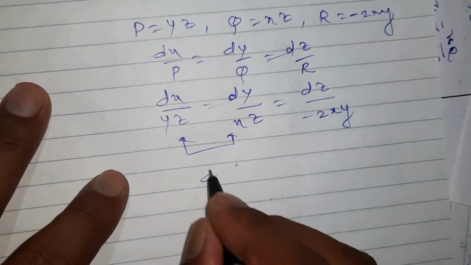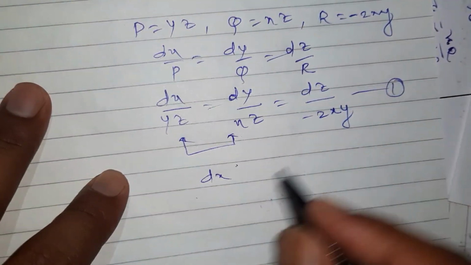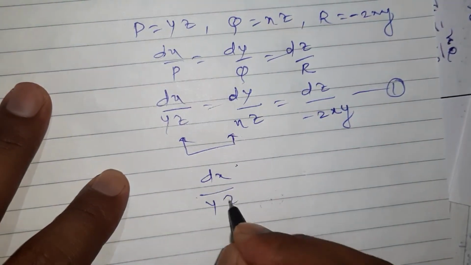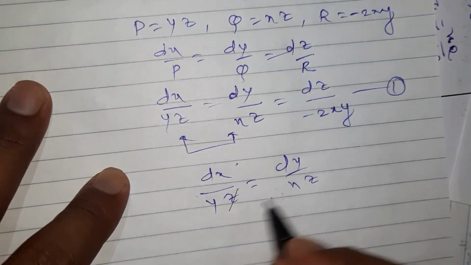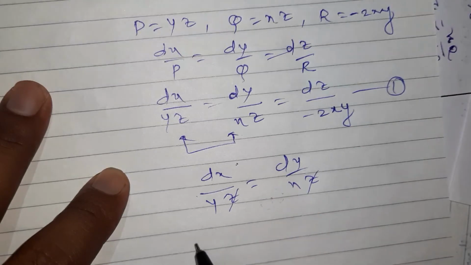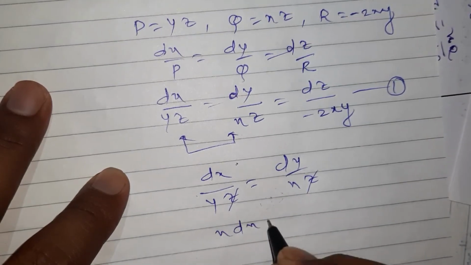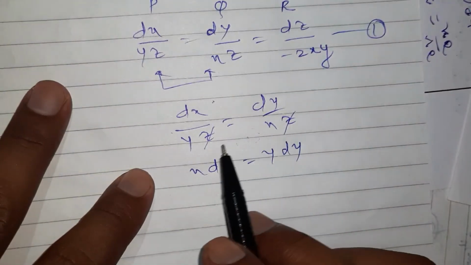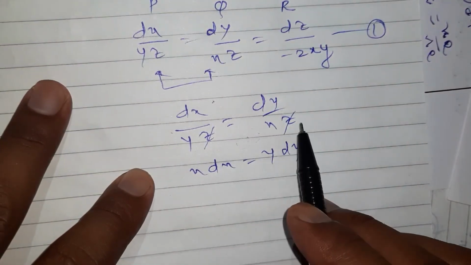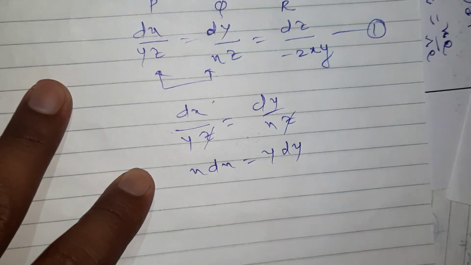So make a group. I call this equation number 1. Dx upon yz is equal to dy upon xz. See here, zz get cancelled. Separate the variables. So I get x dx is equal to y dy. Have you remember? Either z is absent or it may be cancelled in the calculation. So here z get cancelled.